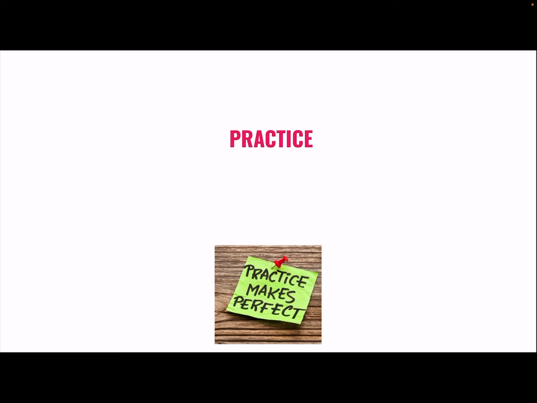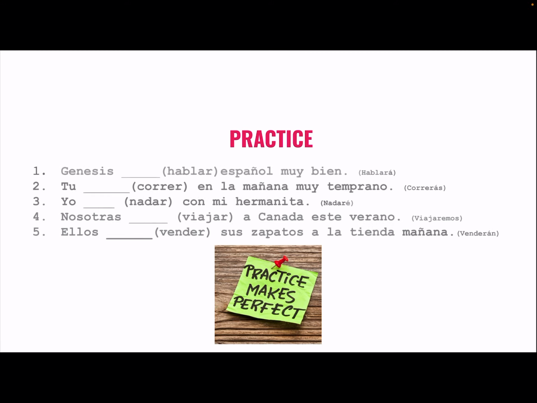Next, let's do some practice. It's only 5 practice problems. Try not to look at the answers and try to do them on your own. Number 1, Génesis blank, you're going to use the verb hablar, español muy bien. So Génesis, that sounds like we're going to do the ella, and so the ending for that is á. So what are we going to do? We're going to get the whole verb hablar and add the á at the end. So we're going to get hablará.